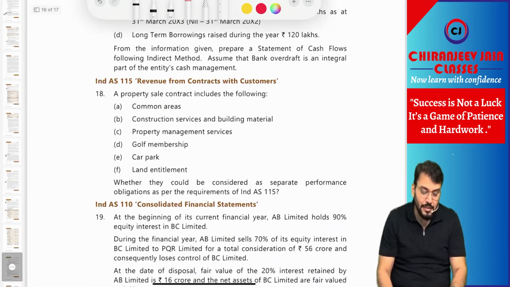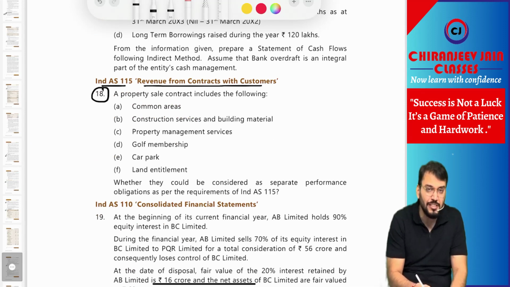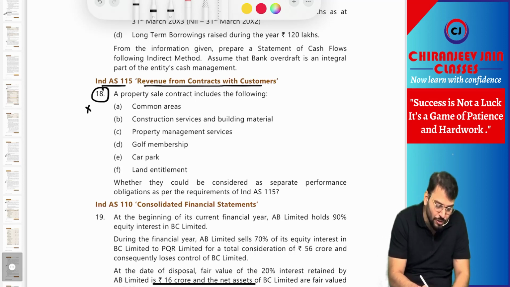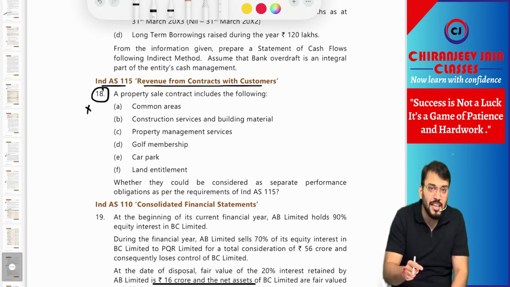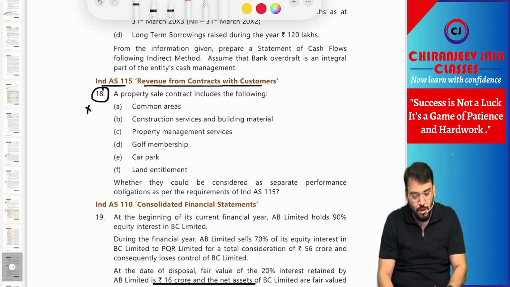Chalega? Yes, sir. Then coming to Ind AS 115 revenue from contract with customer. This type of question is given in ICAI resource. We have this question in the question bank also. So this is not any question, it does not require any discussion. This is related to identification of performance obligation, whether it is separate or multiple, whether it is a single or multiple performance obligation.